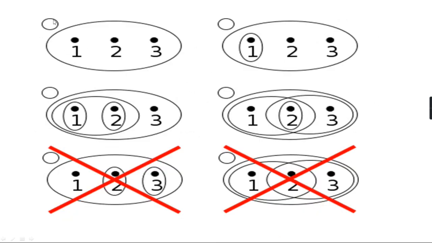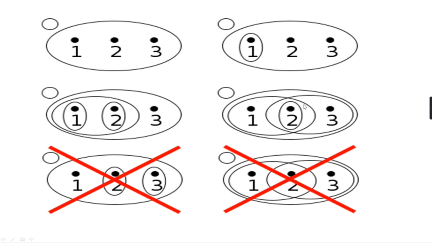Here all of these figures represent topologies defined on the set X equal to {A,B,C}. Again, here this figure represents a singleton set, and this is the entire set X consisting of {1,2,3}, and this is the indiscrete topology. And here empty set, singleton set {1} and X itself. This is also a topology. And here empty set, entire set X, singleton set {1}, singleton set {2}, set {1,2}.